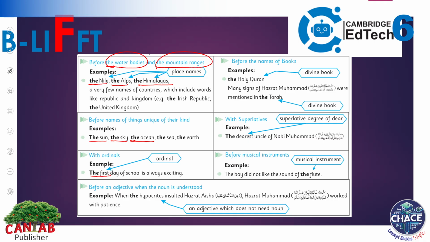Now, before adjectives, we have already done it. We know that before adjectives, we have to do that. Now, before the names of books, there are certain specific books. So, you have to write the before it. The superlative degrees, these things you people have been doing in the previous classes. And I'm pretty sure that you have remembered it. With the superlative degrees, we use the before it. And before the musical instruments, for example, the flute, and the list goes on.